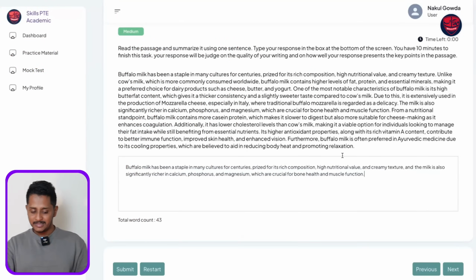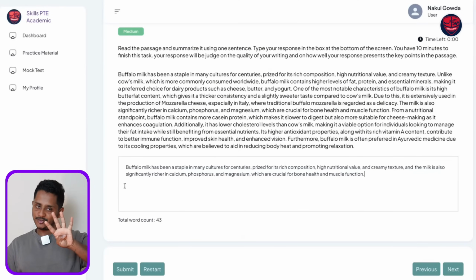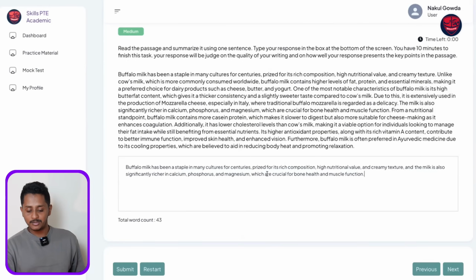Let's see a small demonstration of the same. Alright, the same sentence. If you see, buffalo milk has been a staple in many cultures for centuries, prized for its rich composition, high nutritional value, creamy texture. There are already 4 things, may not be a lot of "and", but it's comma separated multiple things. And now you add one more "and". Milk is also significantly rich in phosphorus and magnesium and muscle function. There are so many inclusions of "and".